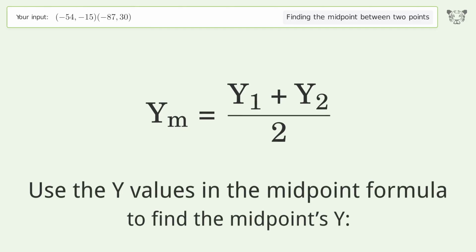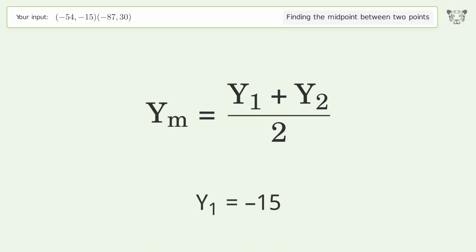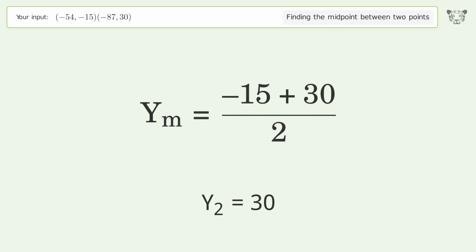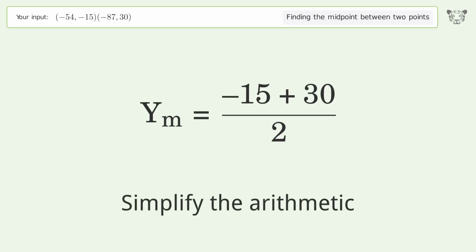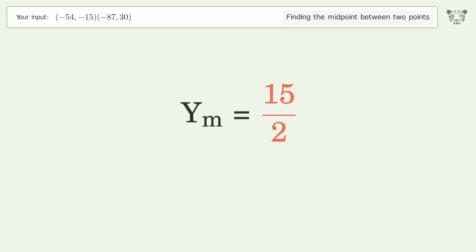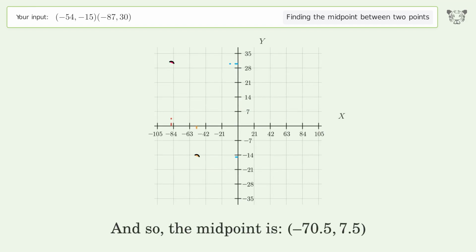Use the y values in the midpoint formula to find the midpoint's y. y1 equals negative 15. y2 equals 30. Simplify the arithmetic. And so, the midpoint is negative 70.5, 7.5.